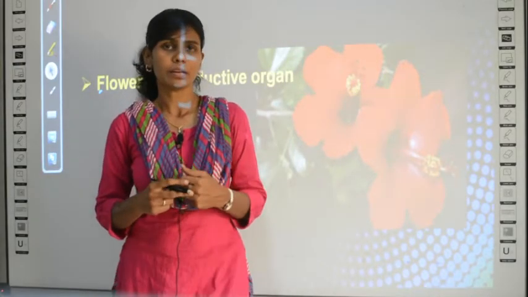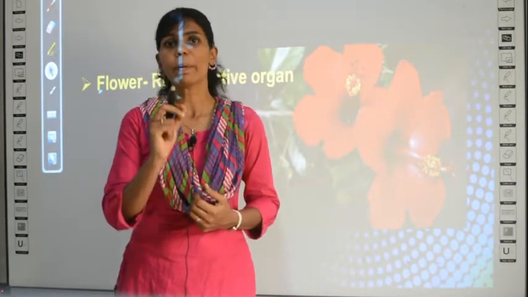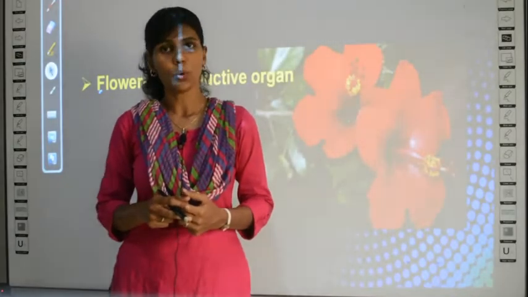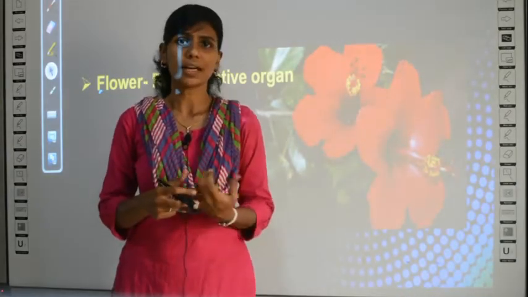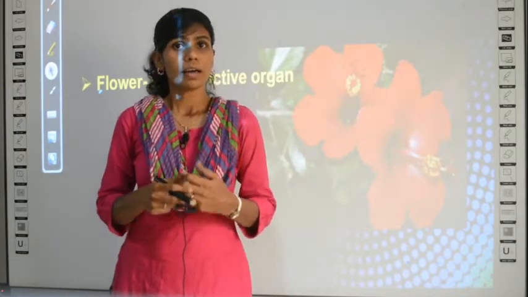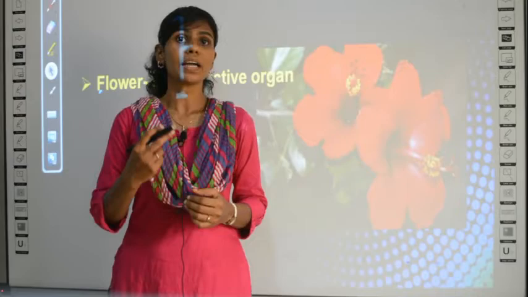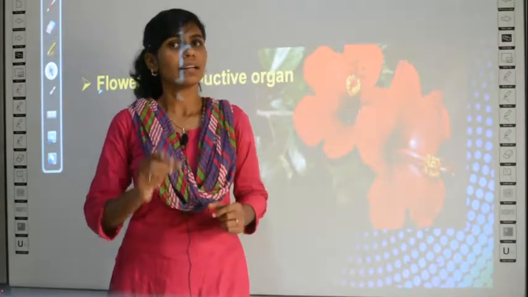Say for example, I think this example most of you must be knowing. If you have a papaya plant in your home, maybe your parents or your neighbors will be talking about this, asking, is it a male plant or a female plant? Because just like human beings, in papaya plants and some other plants, there is gender differentiation. There are male plants and there are female plants.